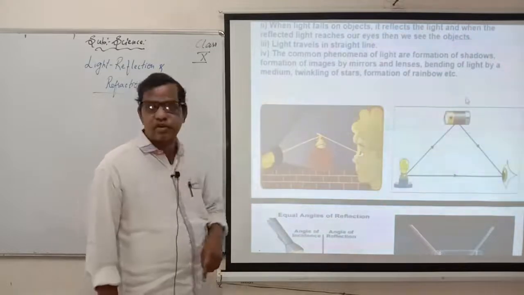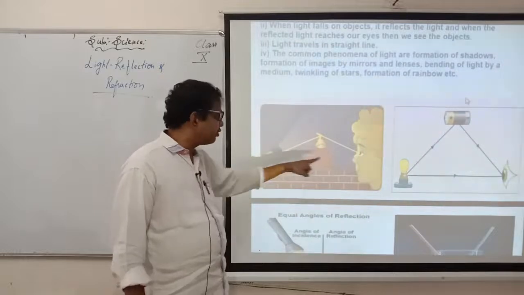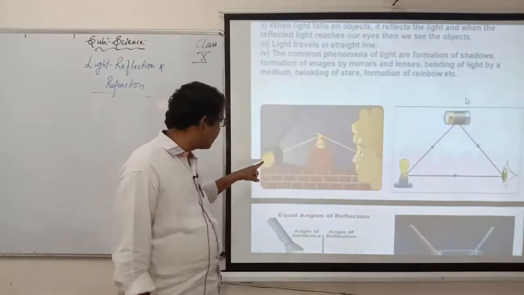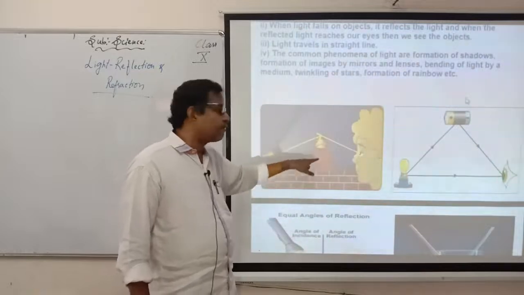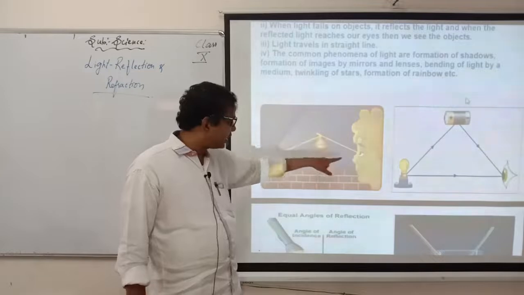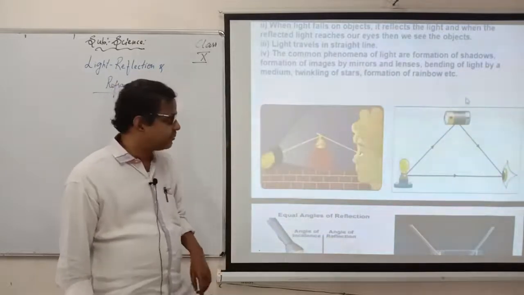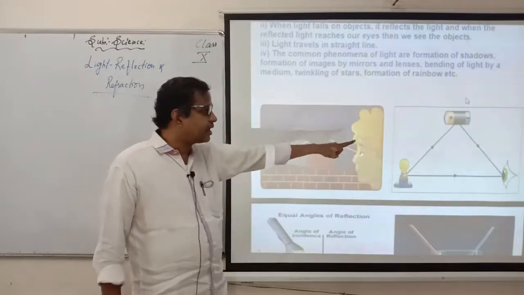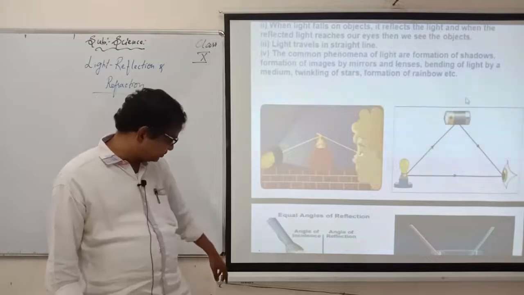See, that's why I told you. This is the battery. If you want to see the object, you will not put the battery to your eyes, but you will put the battery to the object. So when you put the battery to the object, it reflects to your eyes, then only you can see this object very clearly, or else it is impossible to see. Same thing with that also. Here the traveling of light is given.